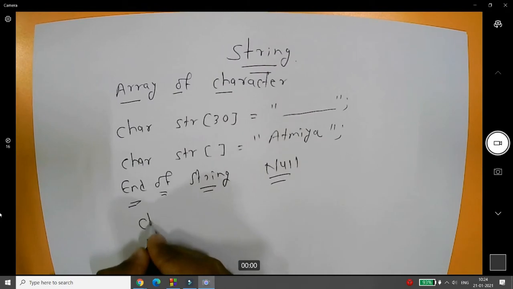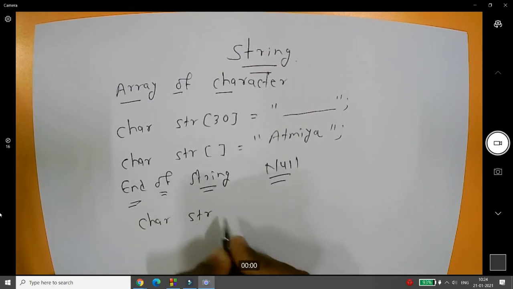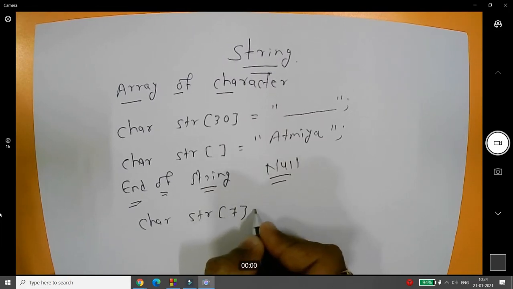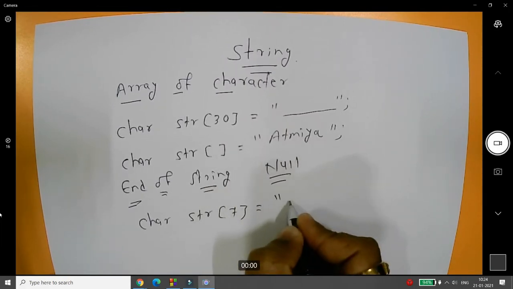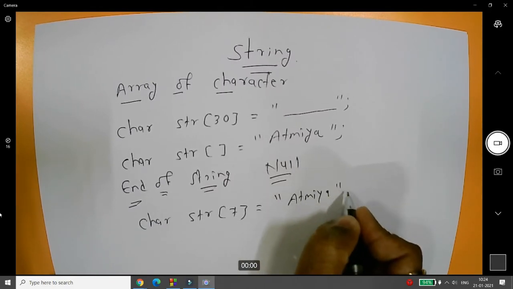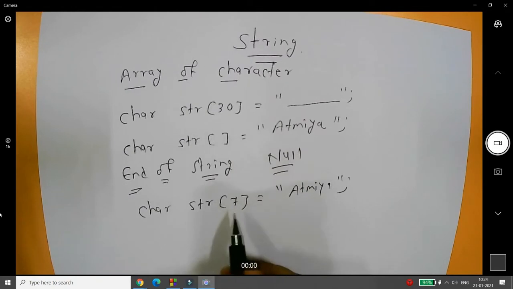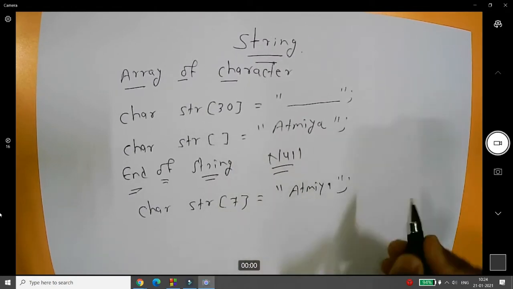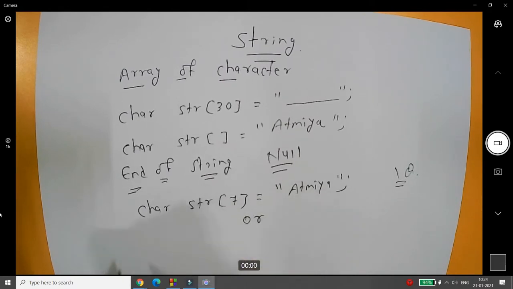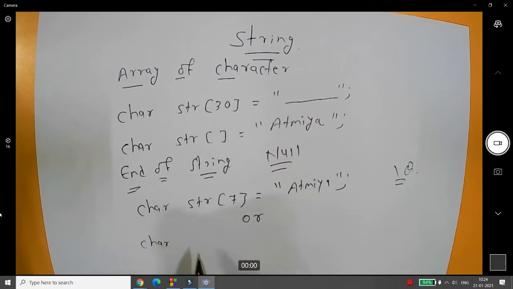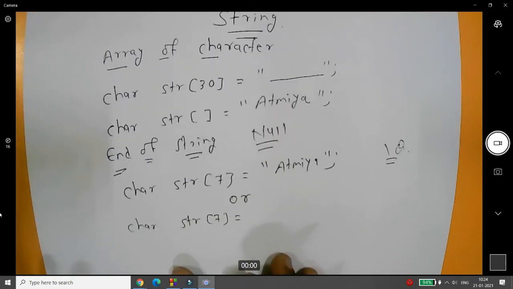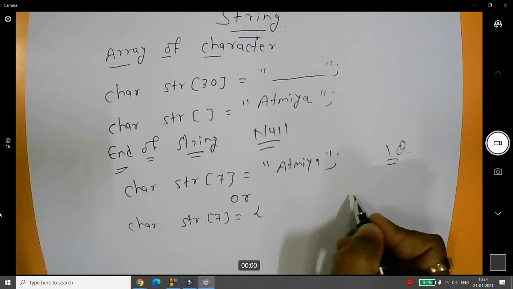So suppose you have written like this, char str[7] =, and now you have defined ATMIYA. Now ATMIYA has 6 characters. Then the 7th character will be \0. This is equivalent to char str[7] = , now here you can write curly braces.